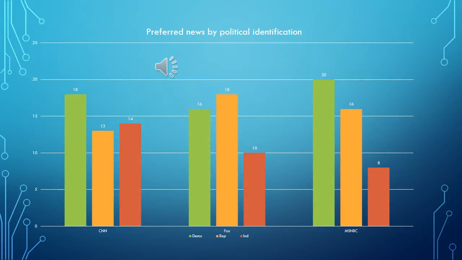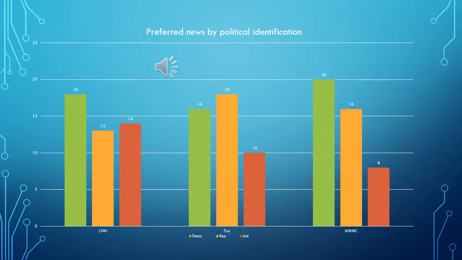This first graph here talks a little bit about political identification. As you can see here on the graph, green represents Democrats, orange represents Republicans, and red represents independents. And the questions varied from what city do you live in, what do you identify yourself when it comes to political issues, and what is your go-to news source? And this graph here represents both how participants answered the political identification question as well as the news outlet question.